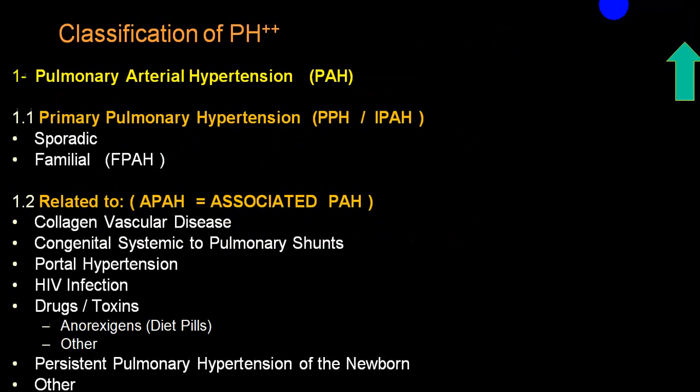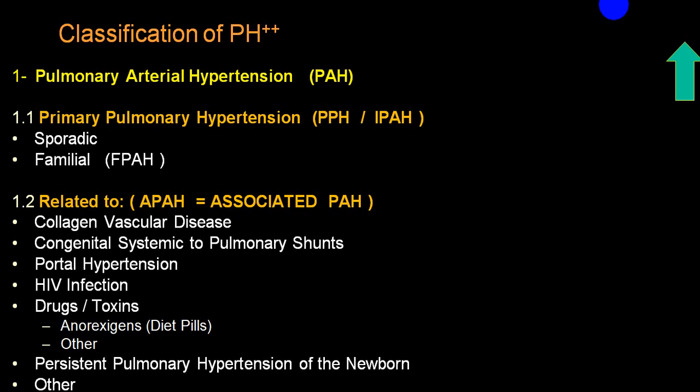So that will be arterial. Group 1 is arterial, which is divided into two, primary and idiopathic. Primary we usually call PPH, primary pulmonary hypertension, and idiopathic pulmonary arterial hypertension you can divide into familial and sporadic.